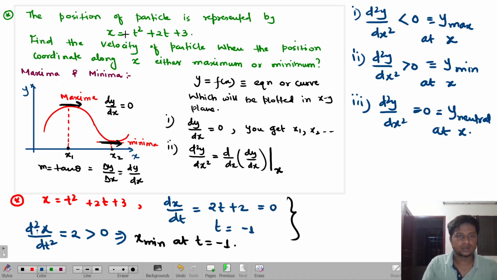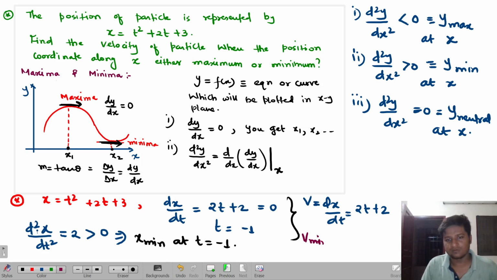So basically, velocity is equal to dx by dt, which equation you have already found, that is 2t plus 2. So what you are going to find is the velocity at x minimum. Whatever velocity you are finding, this velocity is at x minimum, which is there at t is equal to minus 1. Got it? Everyone got that?